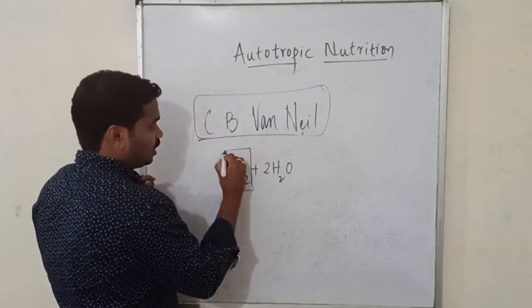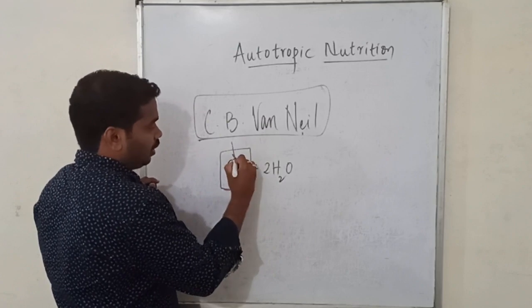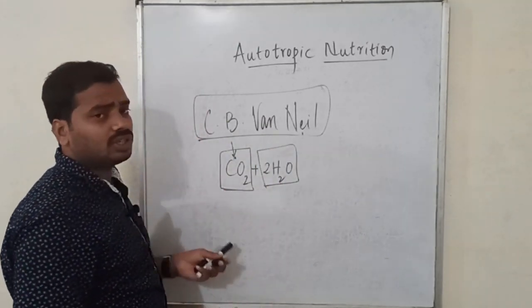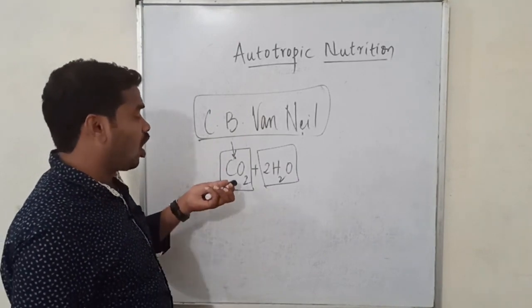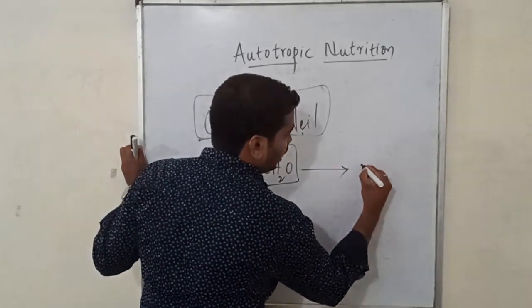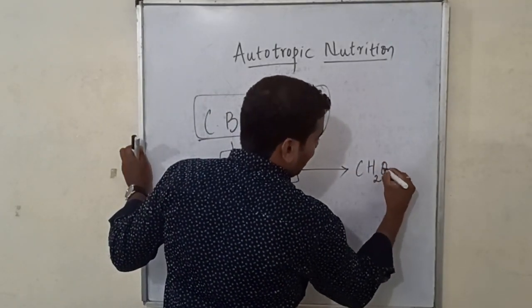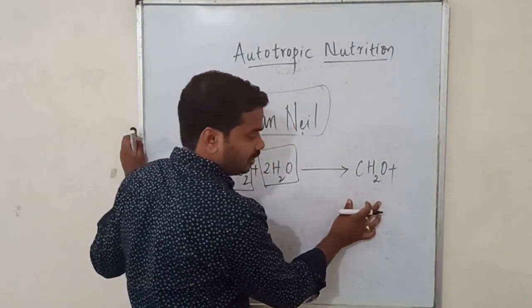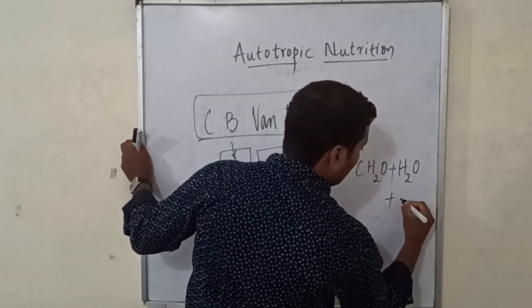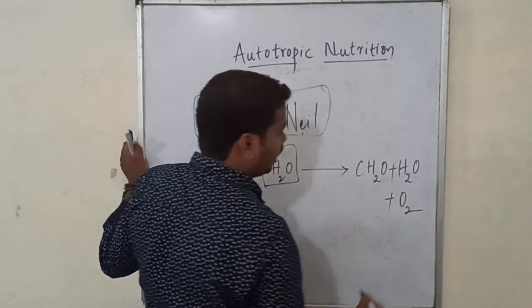Listen, he has given a basic equation, not the full equation of photosynthesis, where he has written carbon dioxide and water molecules are used to prepare a basic carbohydrate like this. Along with that, water and oxygen would be released.